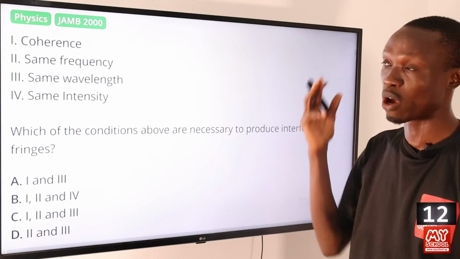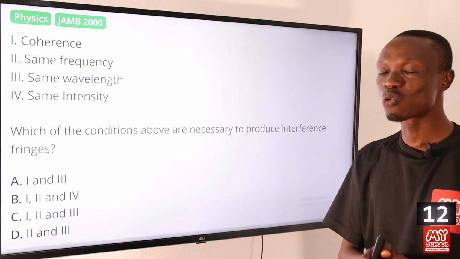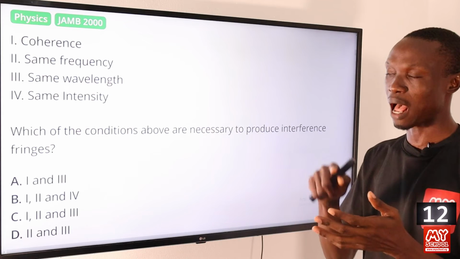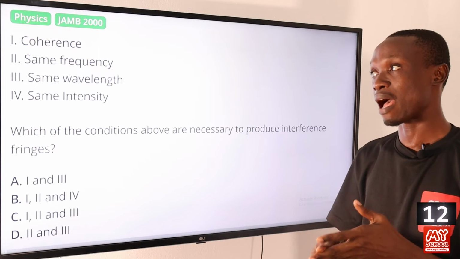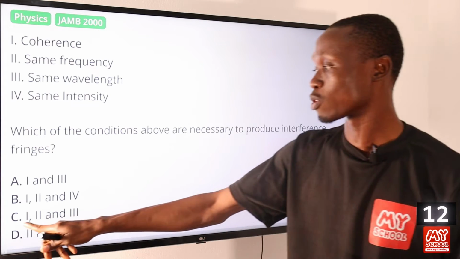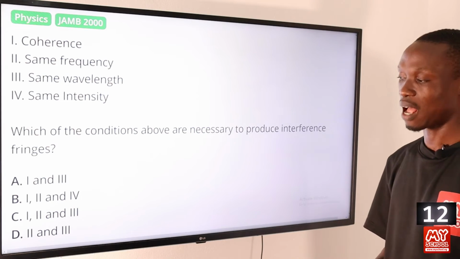One of them is coherence, then same frequency, same wavelength, and not necessarily intensity. So that makes I, II and III correct, which makes option C the correct answer to this question.